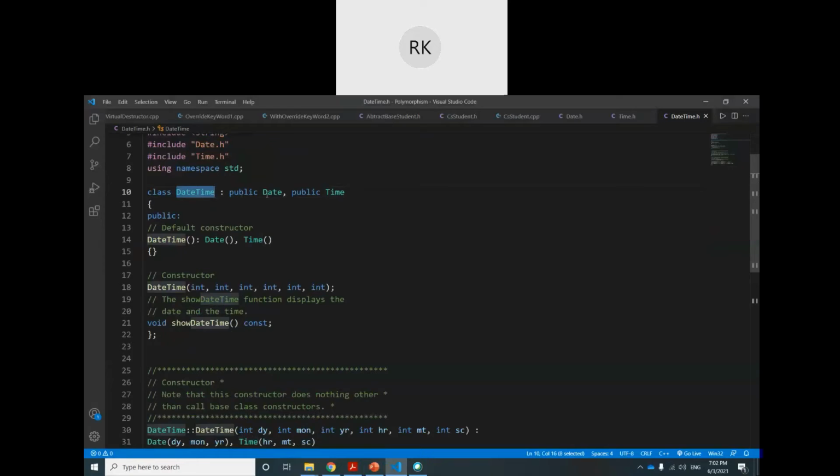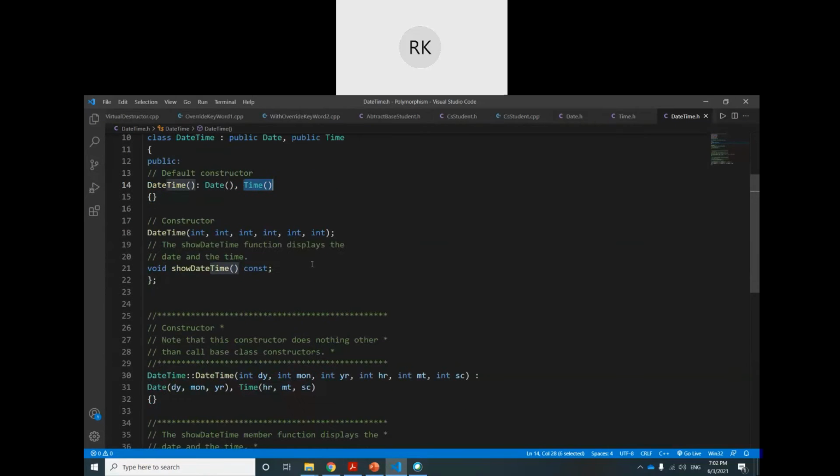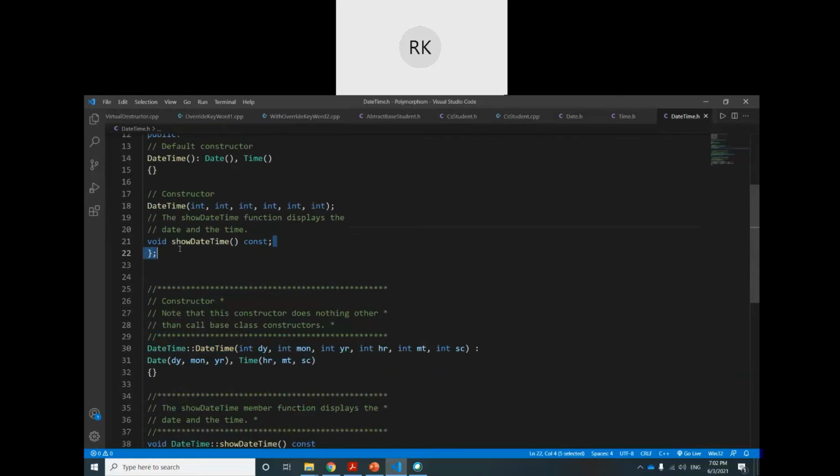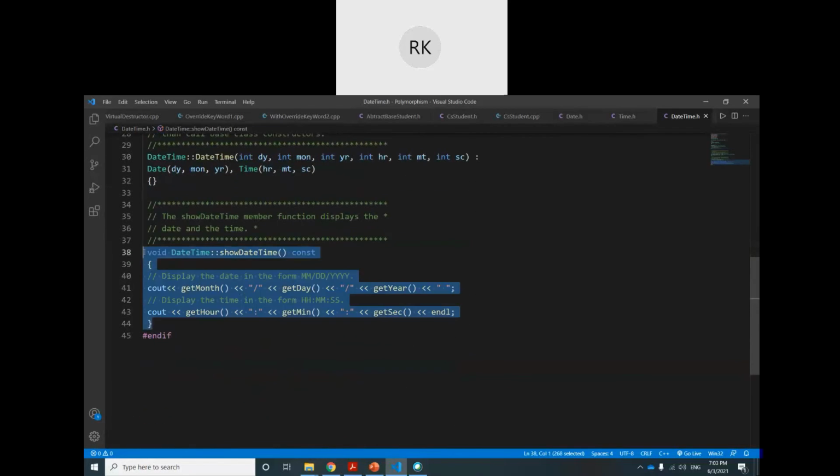In this DateTime class there is no private data, no variables, because the date is already defined in Date and the time is already defined in Time. We just use a default constructor, which calls the date constructor first and then the time constructor. You can actually change this order, but it doesn't matter. Then there is the overloaded constructor, DateTime, which is defined outside the class here, and the show date time function is an extra function, also defined here.